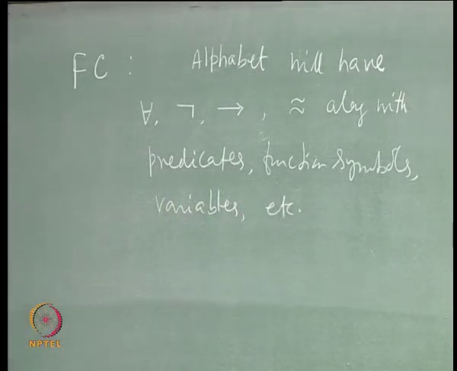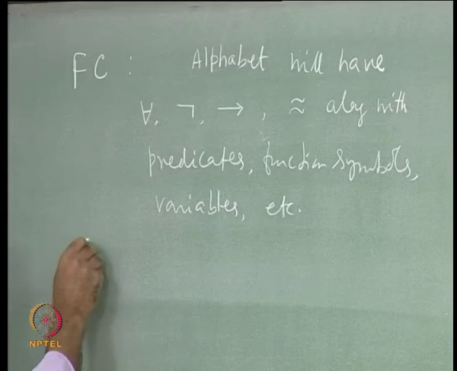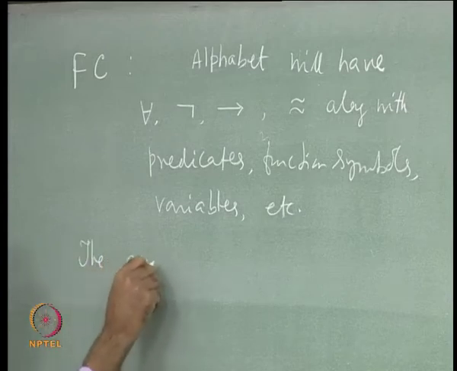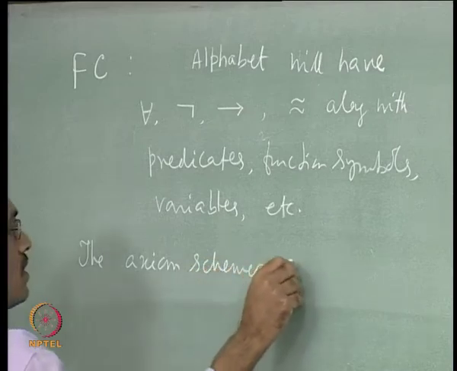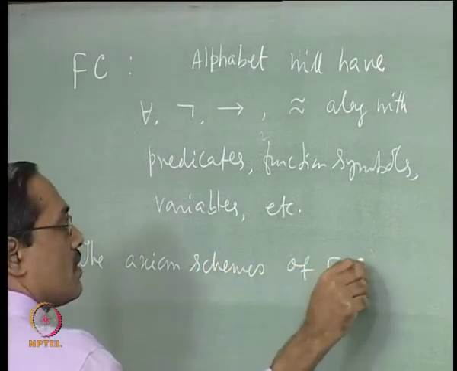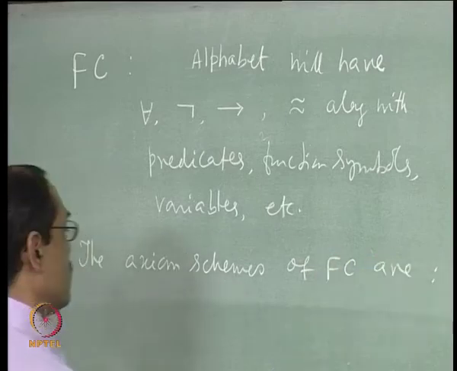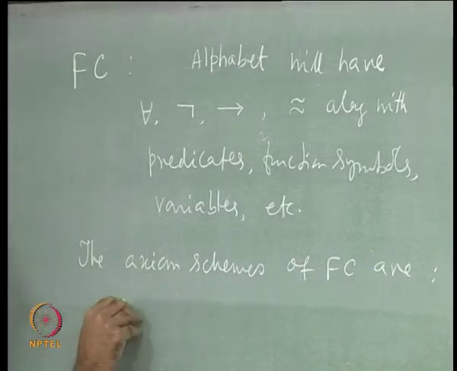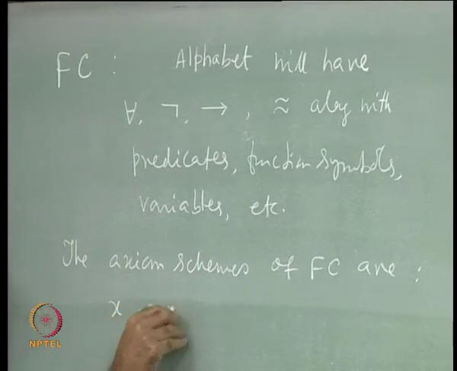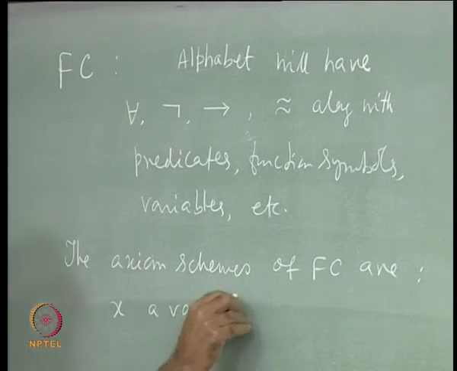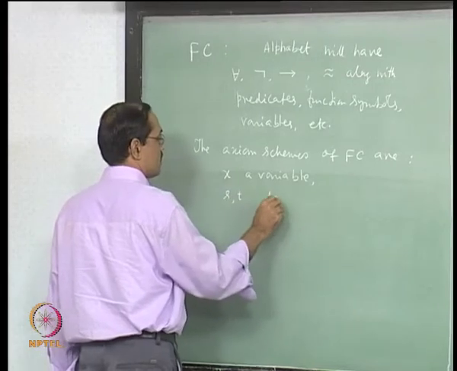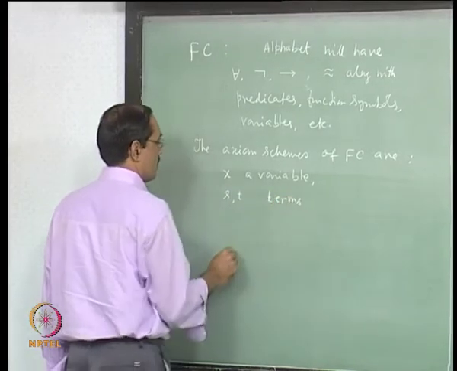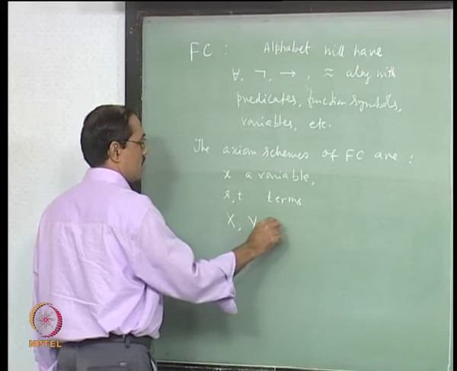Okay. So, we will start with the axiom schemes. The axiom schemes of FC are as follows. Here we will be using x as a variable, then we have s, t for terms and x, y, z for formulas.